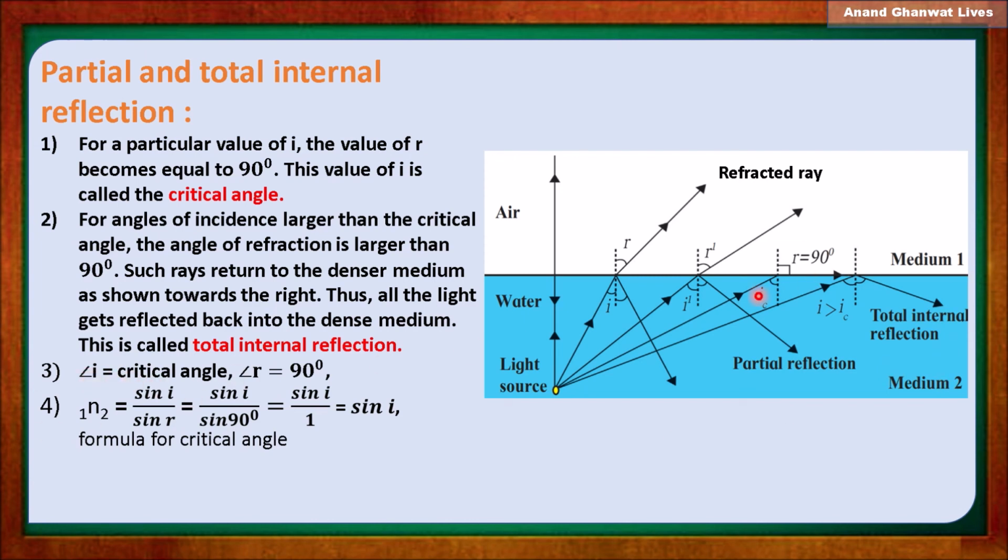For angle I, which is the critical angle, R is equal to 90 degrees, and we know that the refractive index of the first medium with respect to the second medium is equal to sine I upon sine R. Sine R is sine 90 degrees, which is equal to 1. Therefore the refractive index of the first medium with respect to the second medium is equal to sine I, and this is the important formula for measuring the critical angle of a given medium.